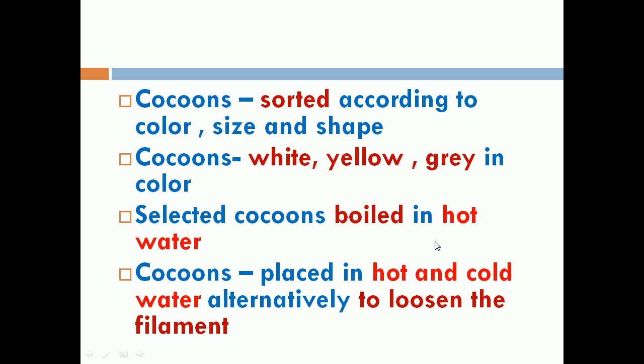For that they will boil it in hot water. Alternatively, they will boil in cold water. The cocoons are boiled in hot water and cold water alternatively. Why are they boiling and again cooling it? Because to loosen the filament. Once it is deposited as a layer of filament, when it is exposed to air, it becomes hard. So to loosen the filament produced by the larvae at its cocoon stage, it has to be placed in hot and cold water alternatively.